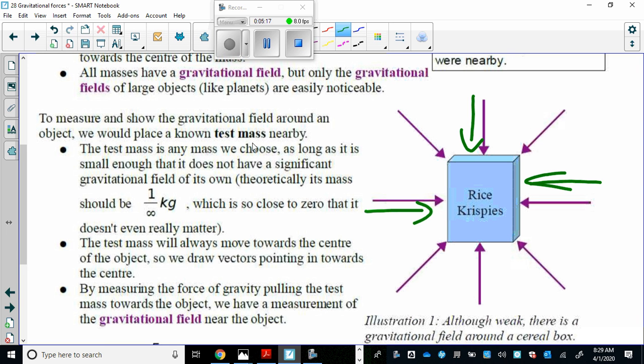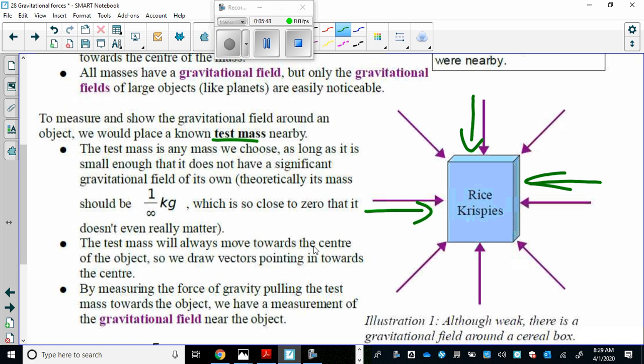And then we discussed this concept of test mass, which is kind of important. If we want to test the gravitational field strength of an object, the best thing to do is put another object close to it and see how it reacts. We call that a test mass. Since any mass creates its own gravitational field, our readings are going to be somewhat inaccurate because that gravitational field will interact with the other gravitational field, so we don't really know if we're getting the exact answer.